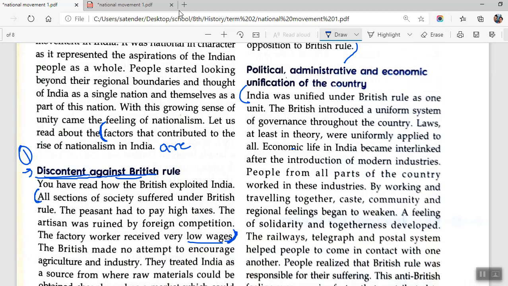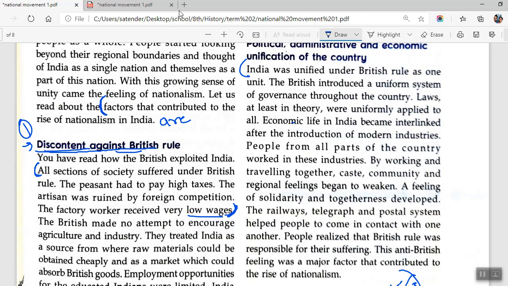Now, what you have to do is write this complete paragraph. By working together, a feeling of togetherness developed. People came in contact with other people and realized the British rule was responsible for their suffering. Economic life, people from all parts of the country worked in these industries, working and traveling together. So there are lines that you have to strike out from between.